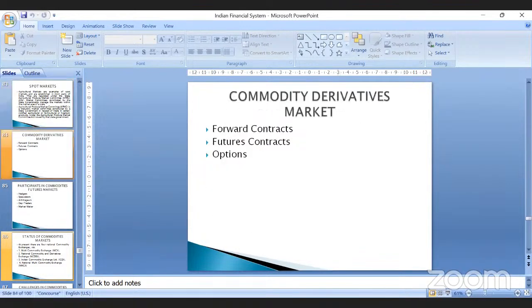Next comes the commodity derivatives market. We have already learned about derivatives yesterday, so we are not going to learn in detail about derivatives. But because it is a commodities derivatives market, we will understand the gist of what happens in it. Derivatives can be in the form of forwards, futures, or options. Forwards and futures are derivatives contracts which use the spot market for determining the value of the underlying asset.